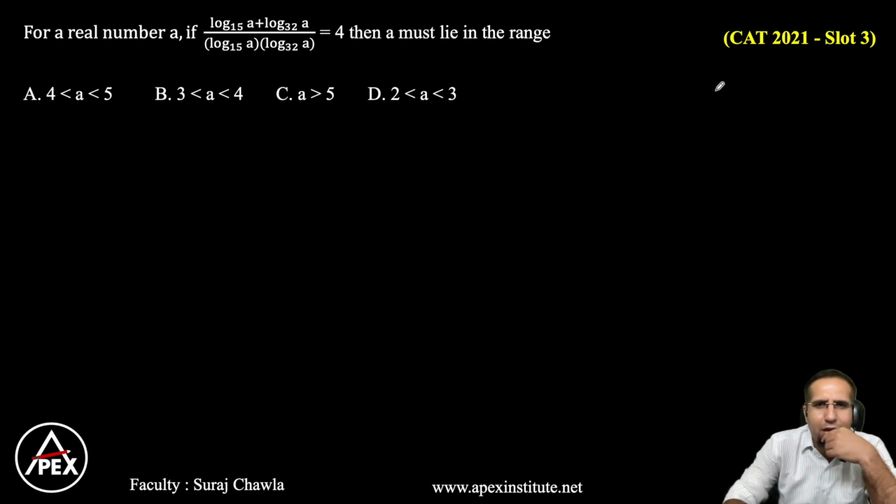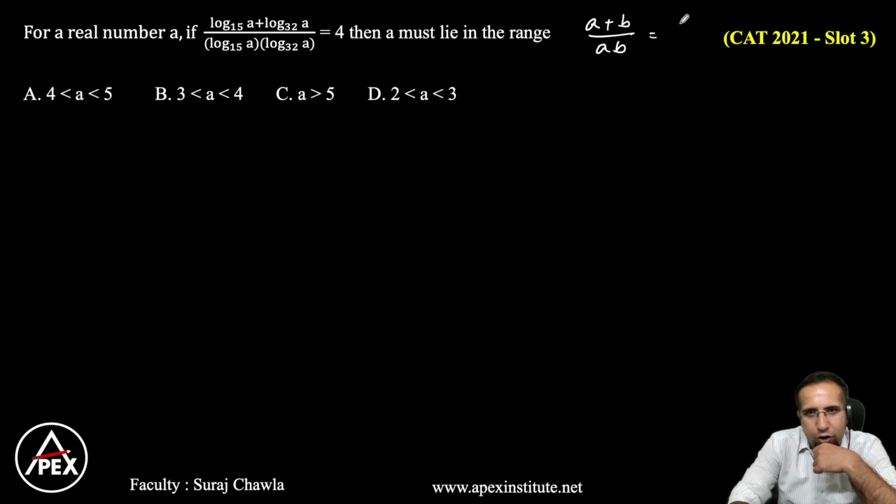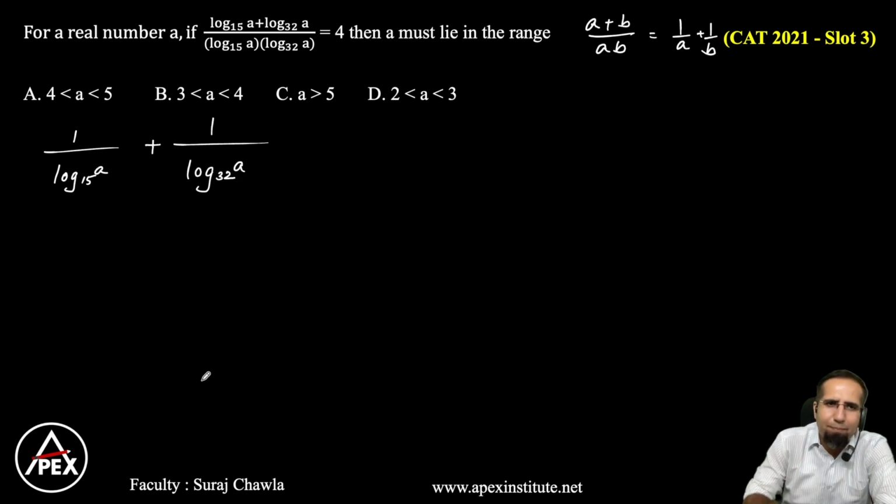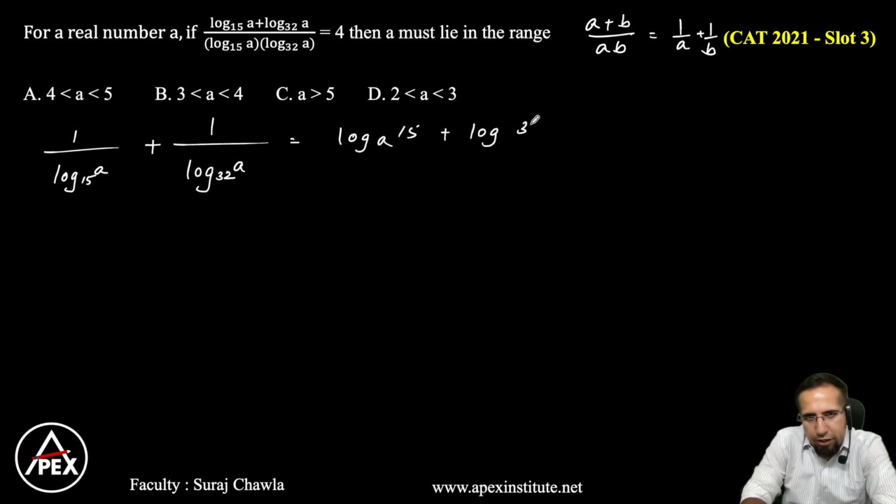Now understand, if I have AB, A plus B by AB, we can always write this as 1 by A plus 1 by B. Clear? So I can rewrite this as 1 by log A base 15 plus 1 by log A base 32. Now 1 by log A base 32 can always be written as log 15 base A plus log 32 base A. Now the bases are the same, so I can multiply. So this can be written as log A common 15 into 32.